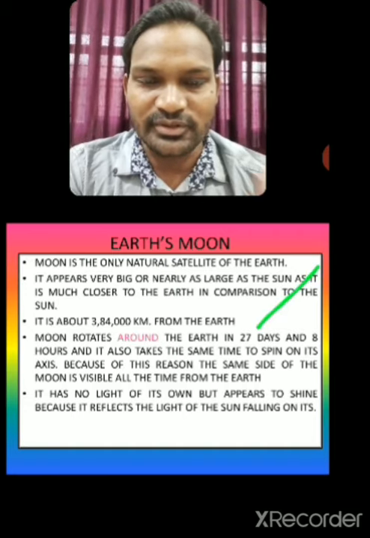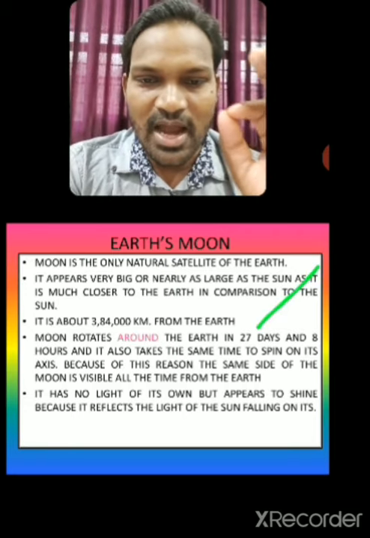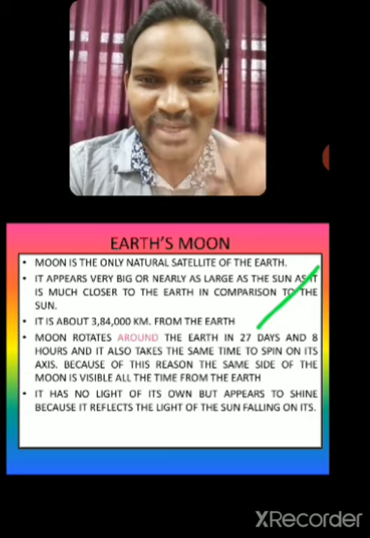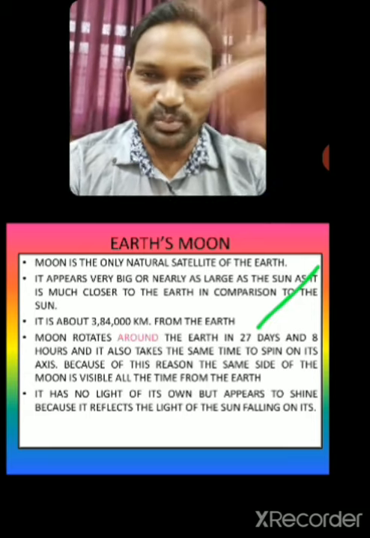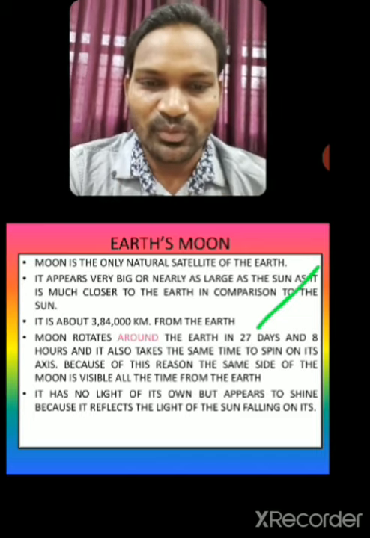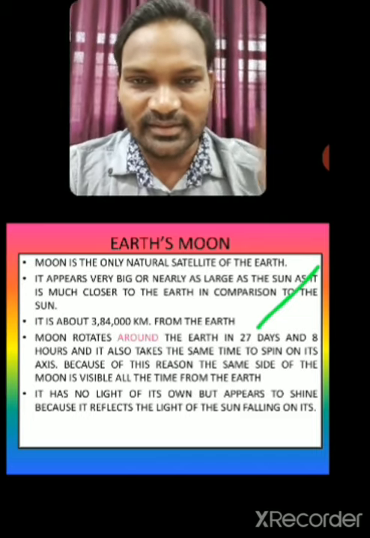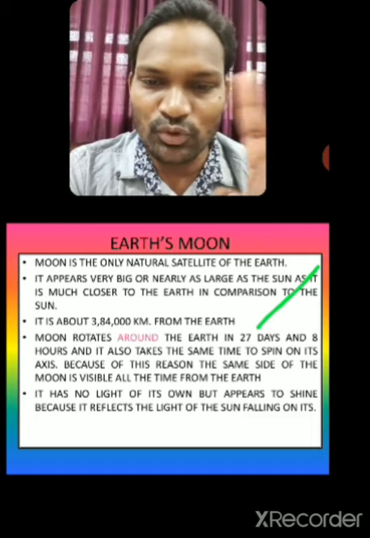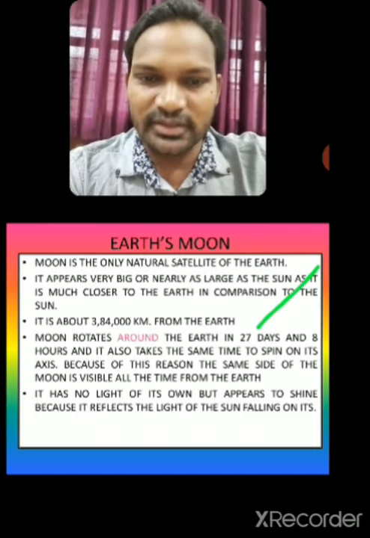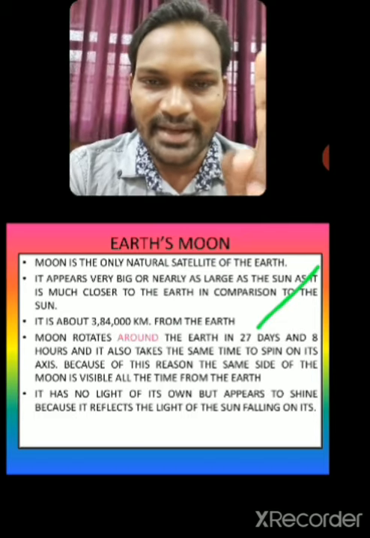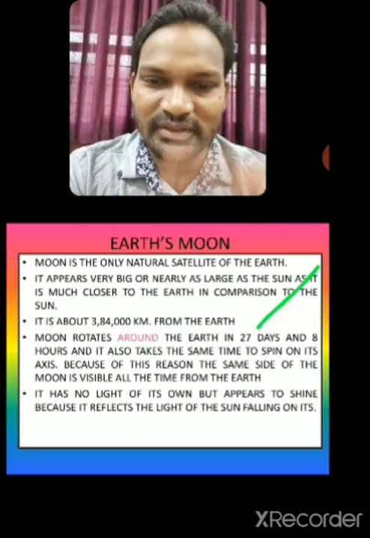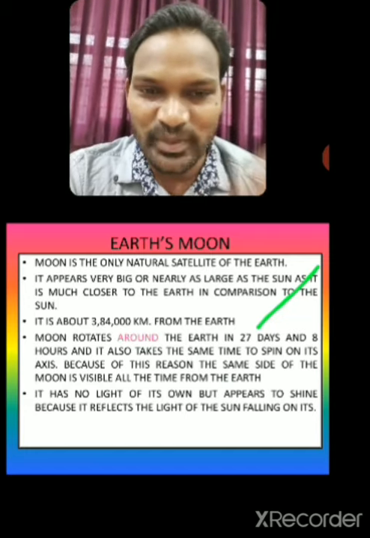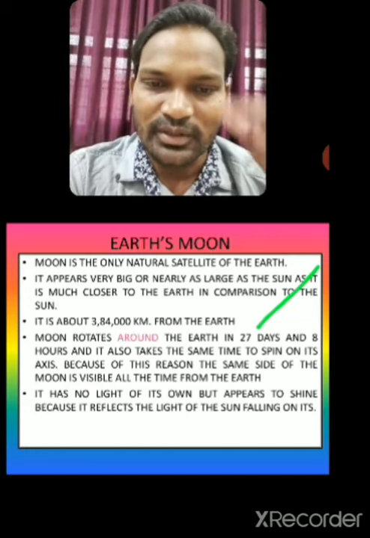Very important, dear students: 27 days and 8 hours, and it also takes the same time to spin on its own axis. The Moon revolves around the Earth in 27 days and 8 hours, and the same time is taken for it to spin on its axis.